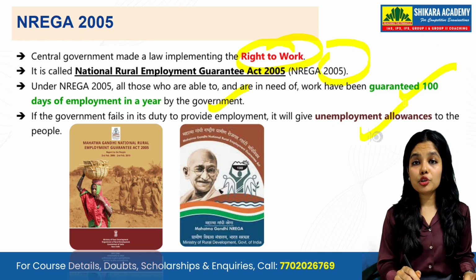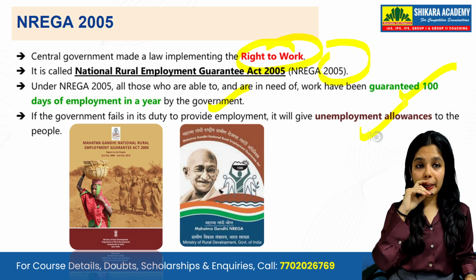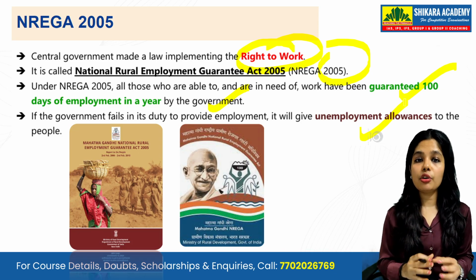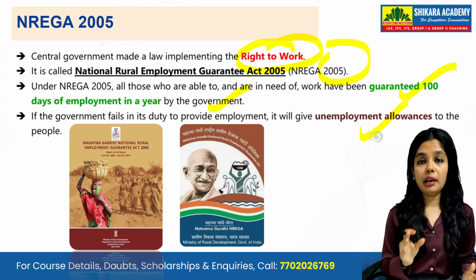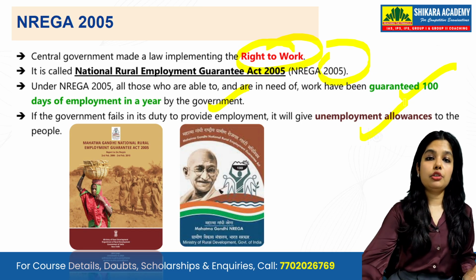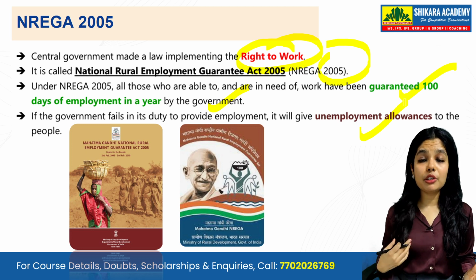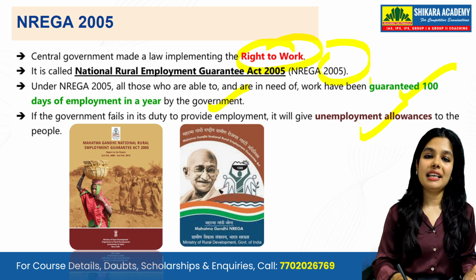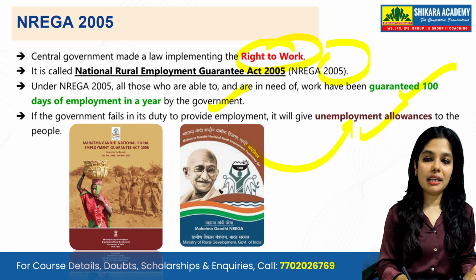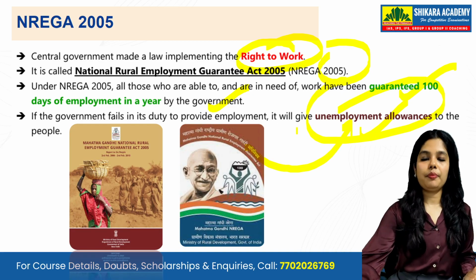If the government is not able to give you a job, okay, and there is a criteria for MGNREGA that you are not skilled and you are not getting jobs. In that case, only in village and rural areas will you be getting such jobs. And again, if the government is not able to pay you, they will pay you an unemployment allowance. Yes, the government will give you unemployment allowance.